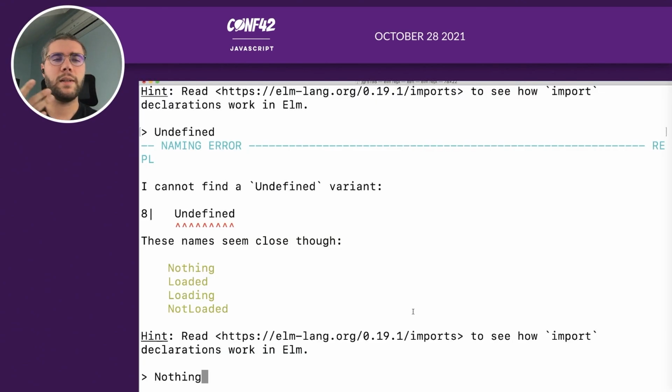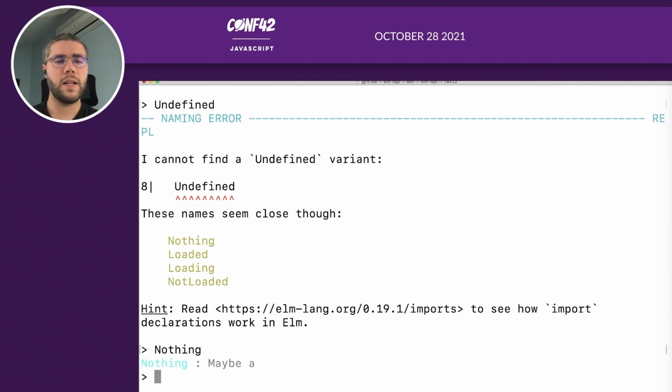So in Elm, we've not just renamed undefined into nothing. Nothing is something quite special. If you have a look at the type, it's something that is a maybe of something. So this is a type variable. We're getting used to that. So this is a maybe. A maybe is a custom type defined like this.